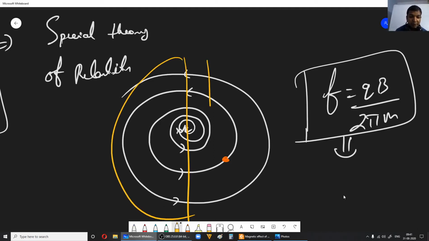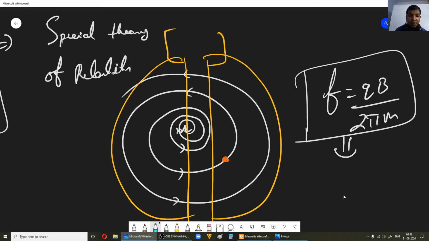And we will connect these Ds to an alternator, that is, an oscillator. Since the mass of the electron changes somewhere in the journey, its frequency will change. If its frequency changes, we won't be able to accelerate it to the desired value.